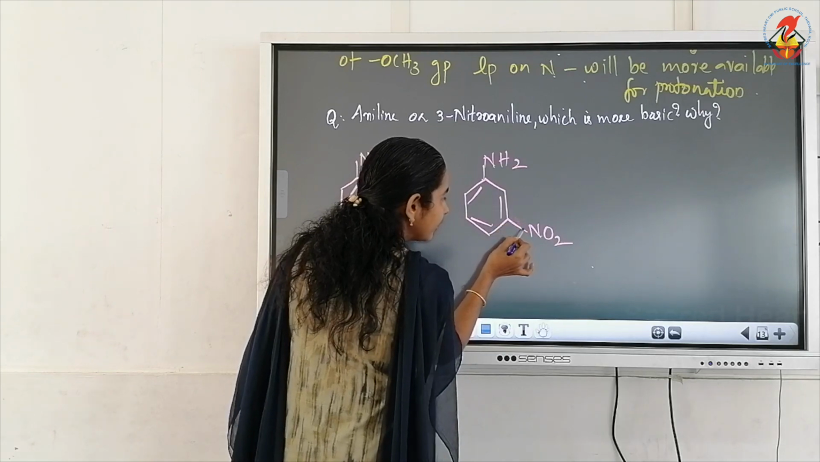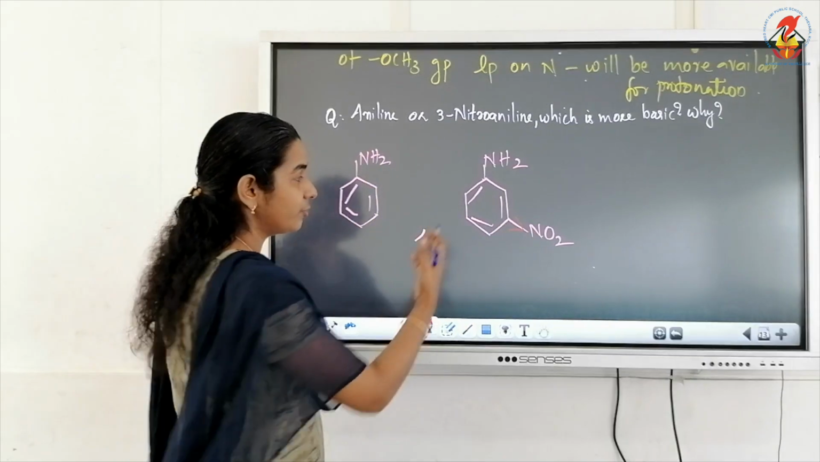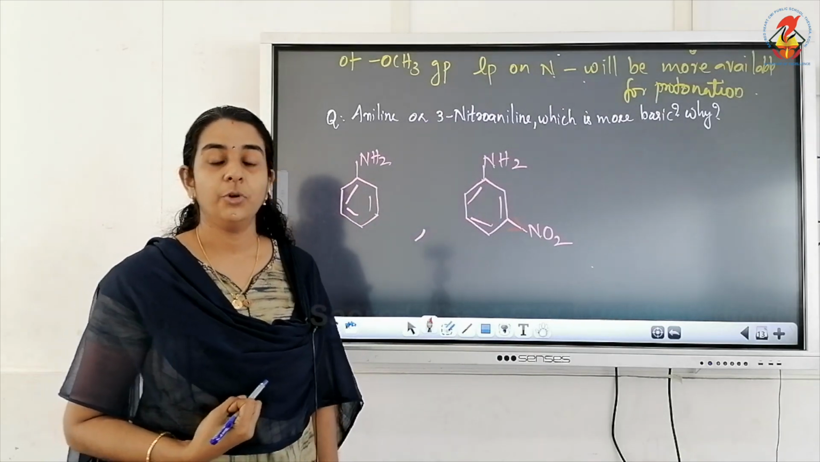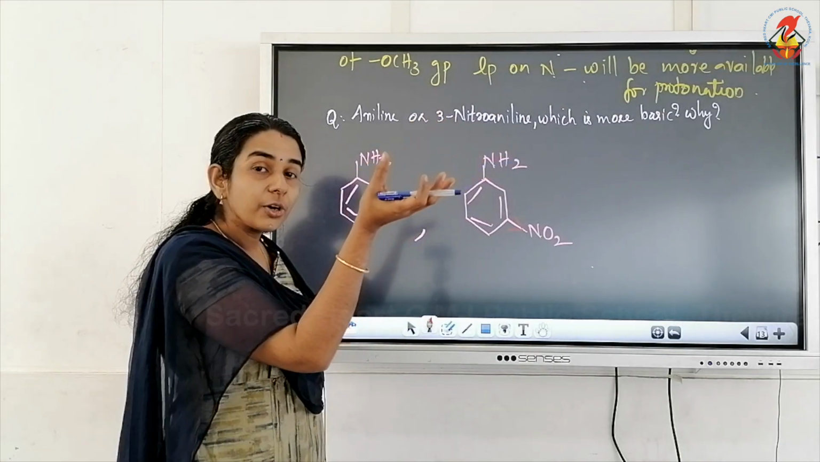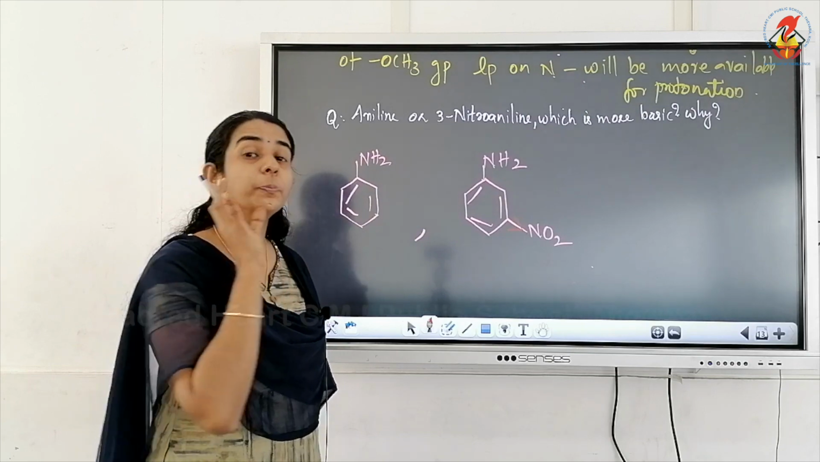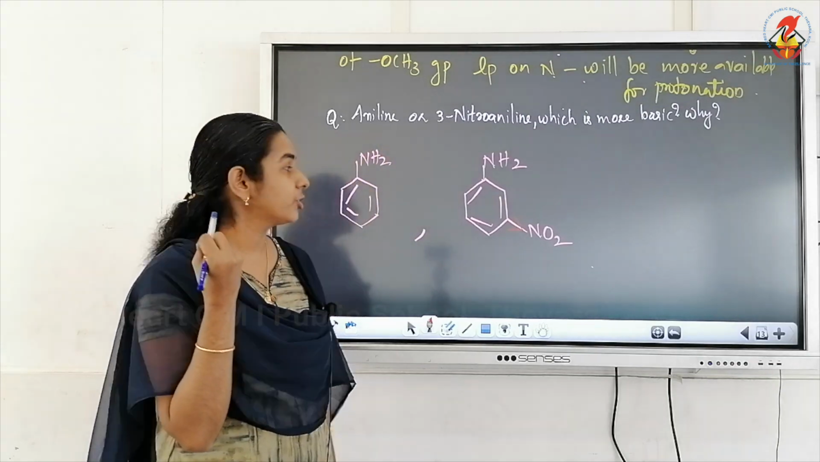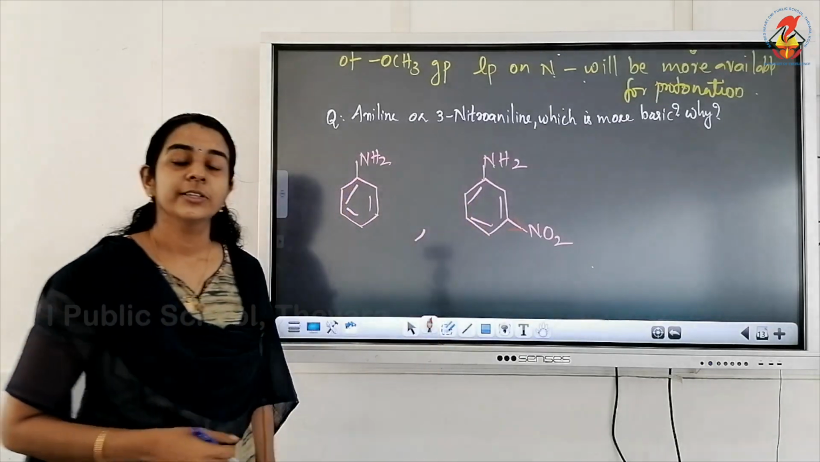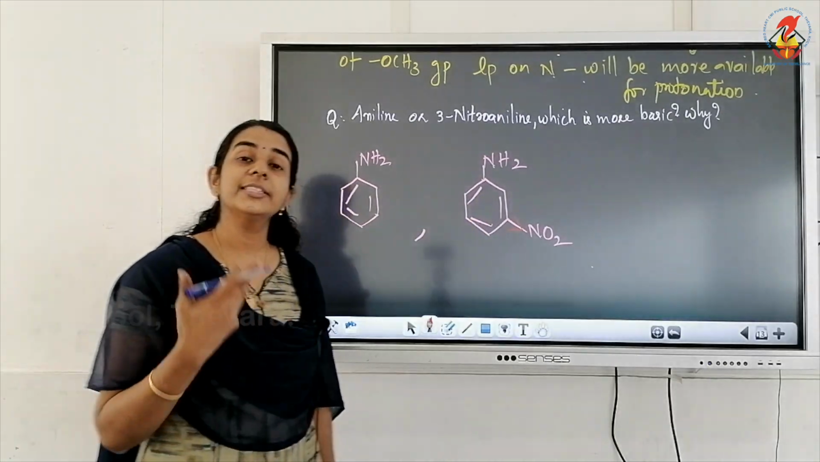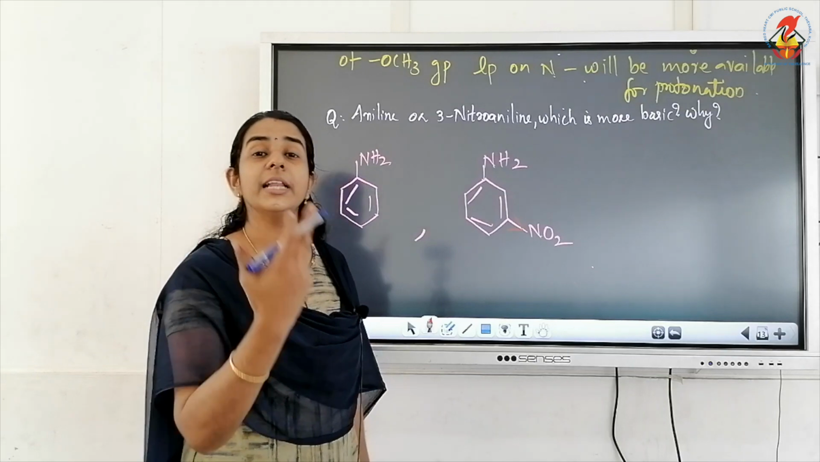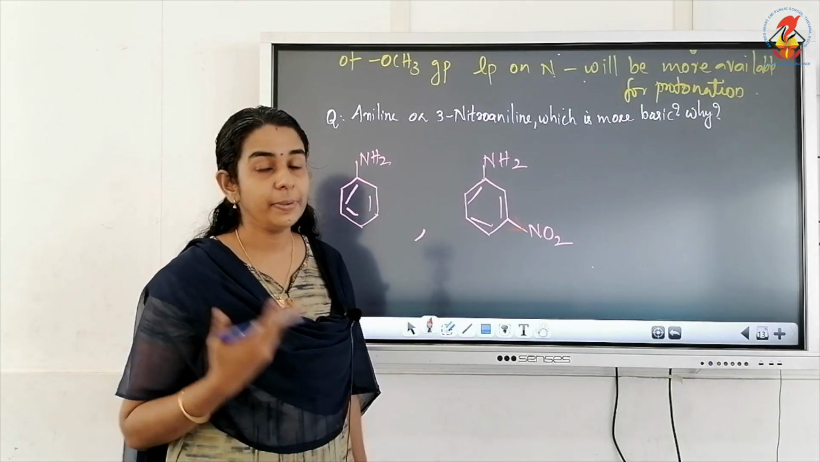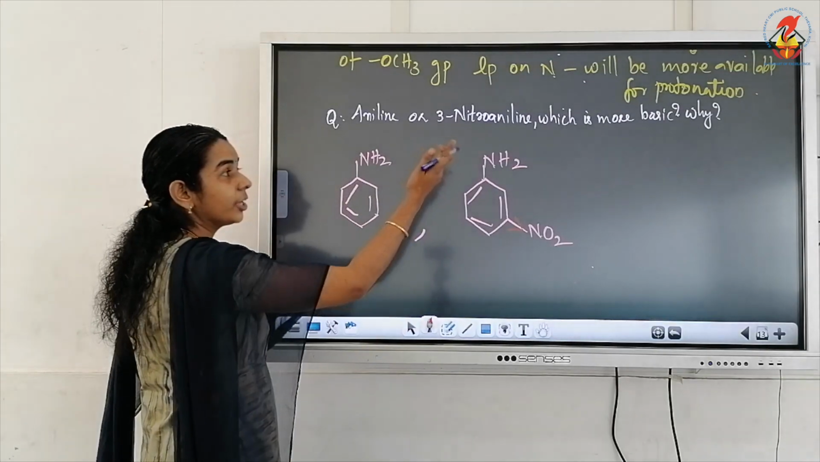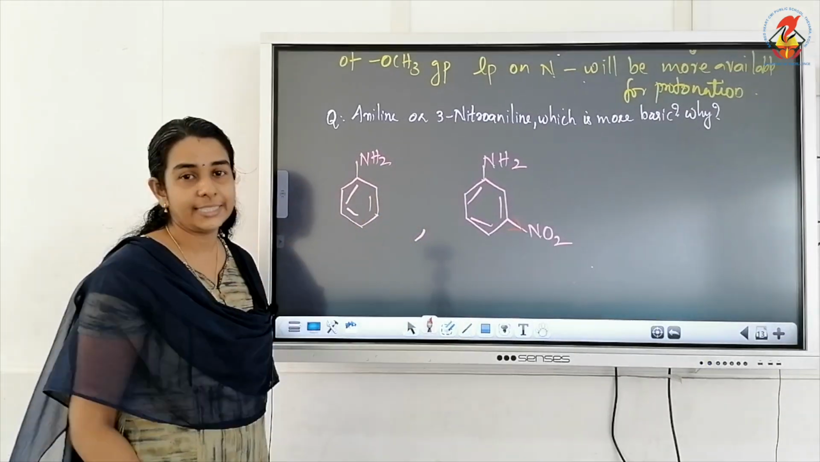How to draw minus I? Like this, because it will be withdrawing electrons from the ring, or it will be pulling electrons towards itself, not pushing. It will be pulling electrons or withdrawing electrons from the benzene ring. So what happens definitely when such groups come, the availability of lone pair on nitrogen will be less, so basicity will be less. So here the question is, which is more basic?